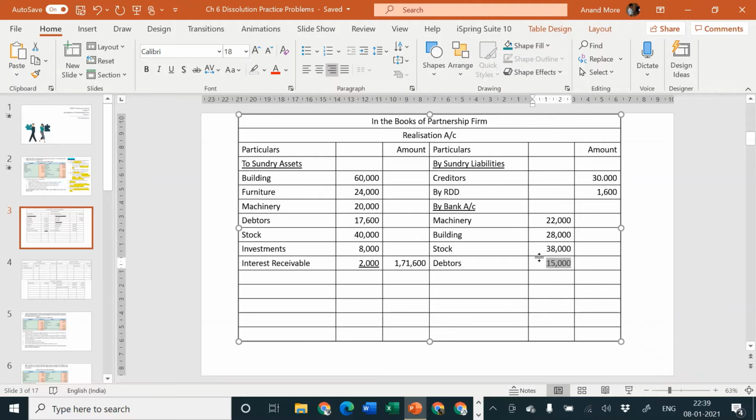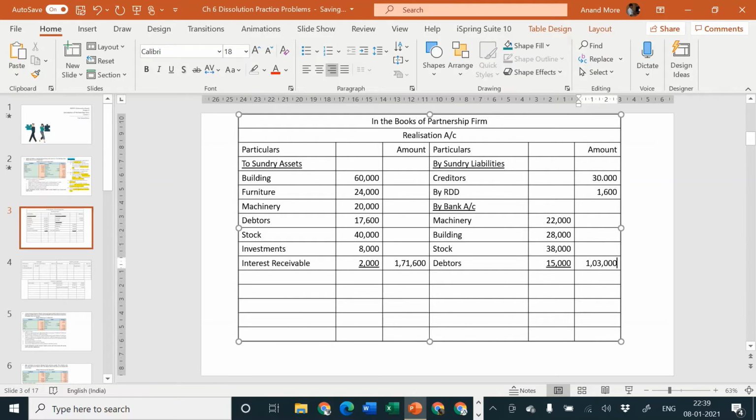Okay, let us find out what is the amount which is required to be transferred to the outer column. Total of outer column will be 22 plus 28 is equal to 50 plus 38 is equal to 88 plus 15 is equal to 103. So the amount to the outer column is 1,03,000.